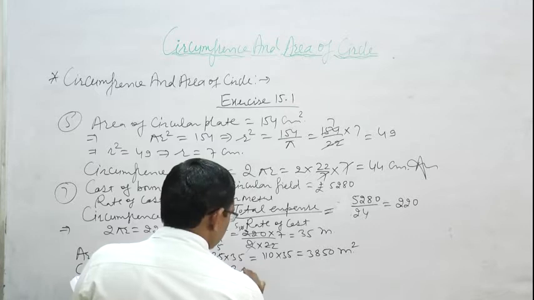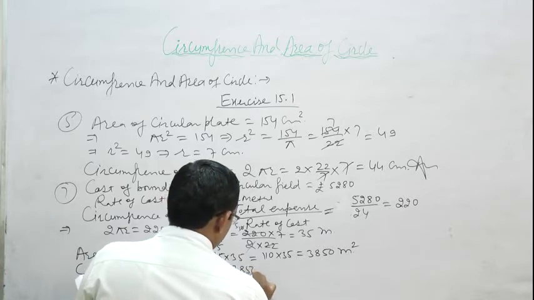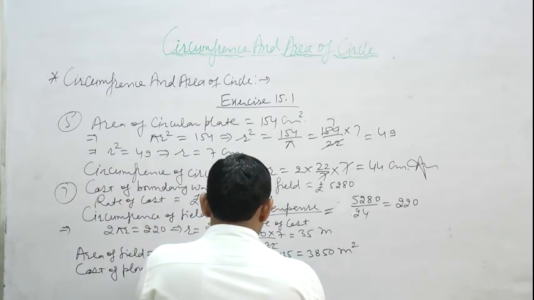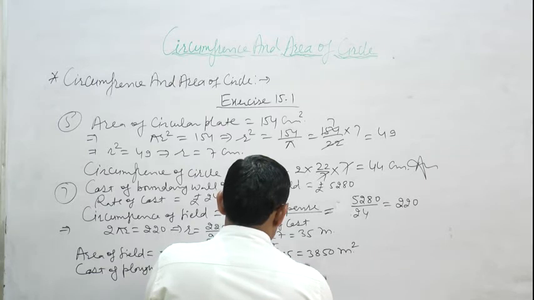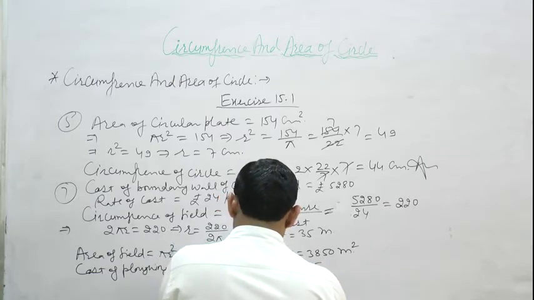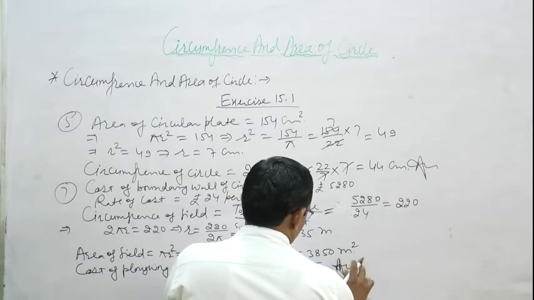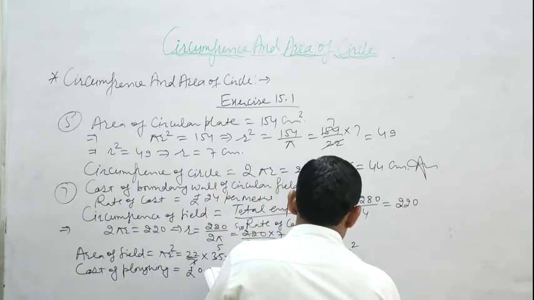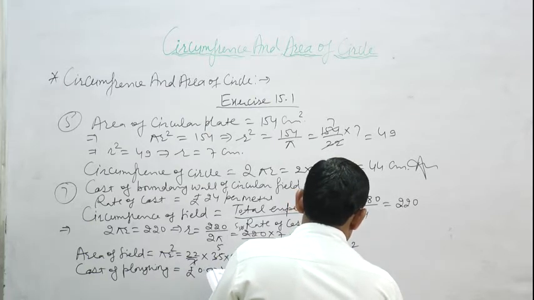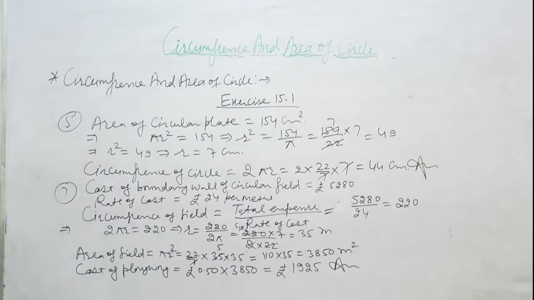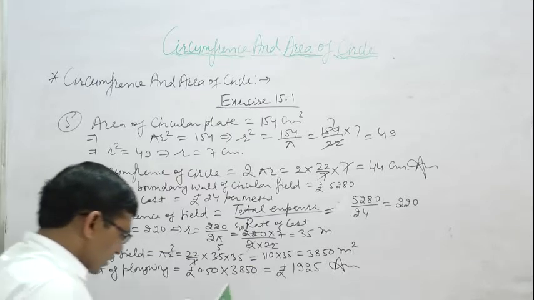Area of field is 3850 meter square, so it is equal to rupees 1925. This is the cost of plowing. Cost of plowing of circular field is rupees 1925.